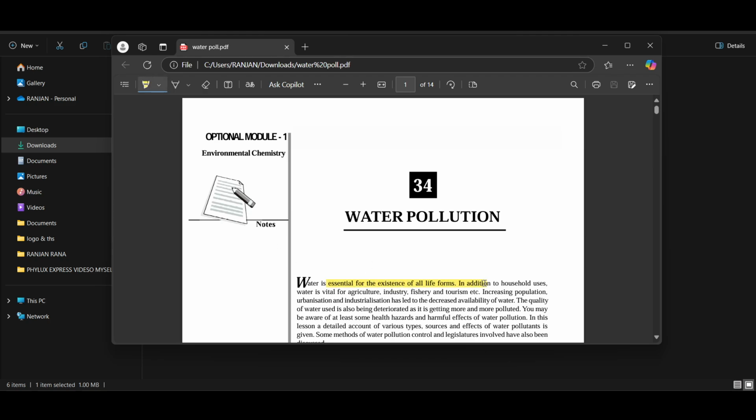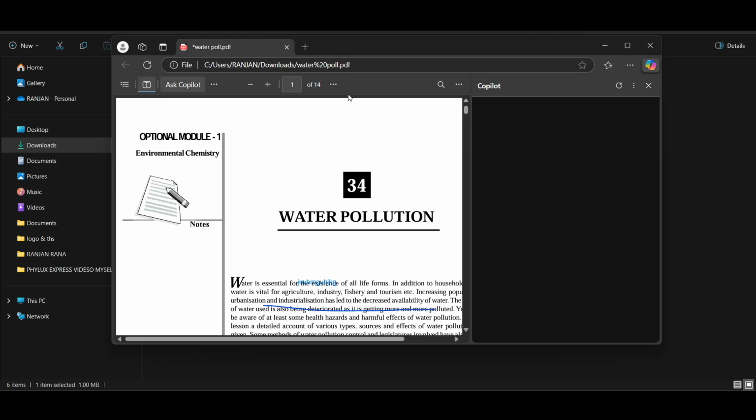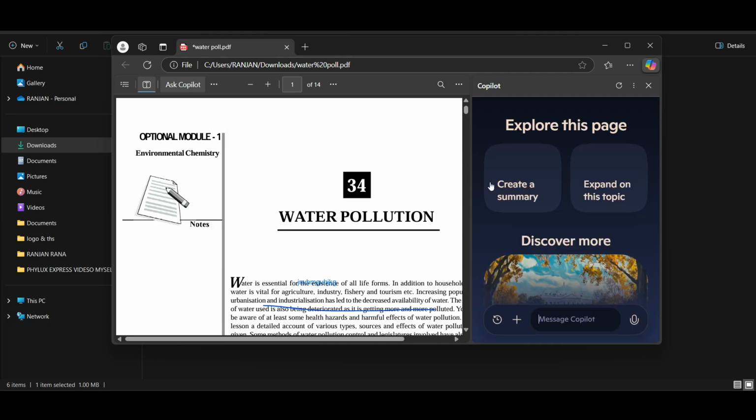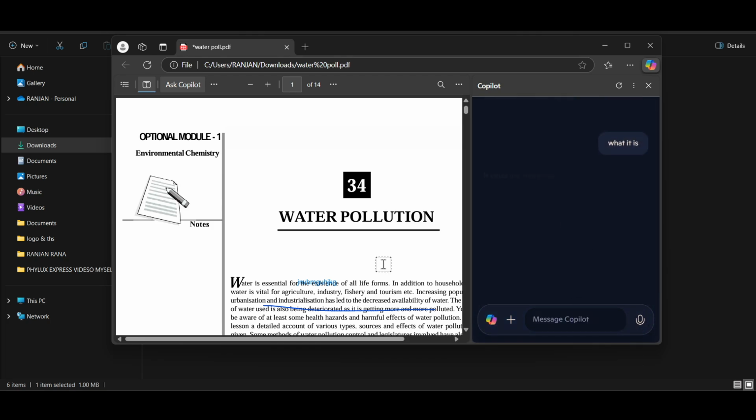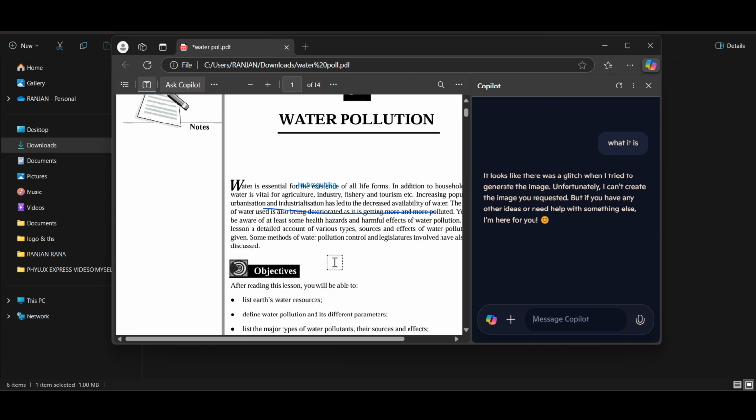For example, I can just go and put it like this, right? And I can use this kind of eraser or something, right? And I can also add a text here, right? So for example, I want to add it like so. In this way I can do it. And here we also have an AI system, Ask Copilot, which is taken from ChatGPT. And here I can just ask it what it is, and it will give me a proper answer from the PDF. Right.